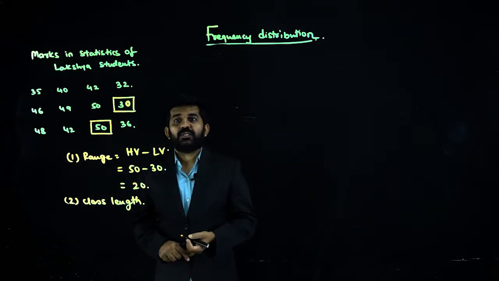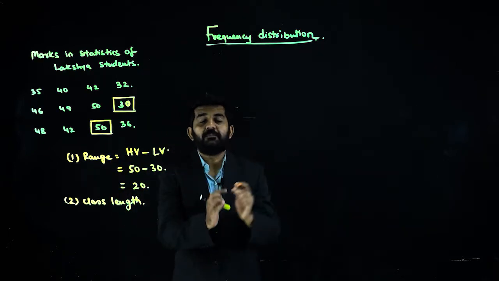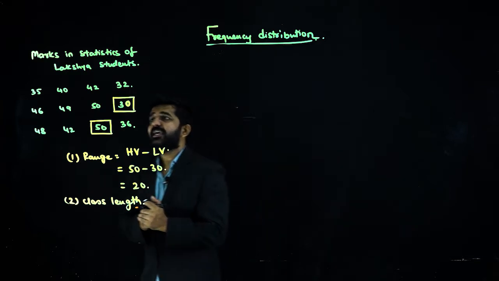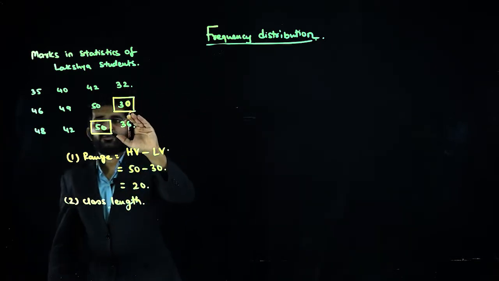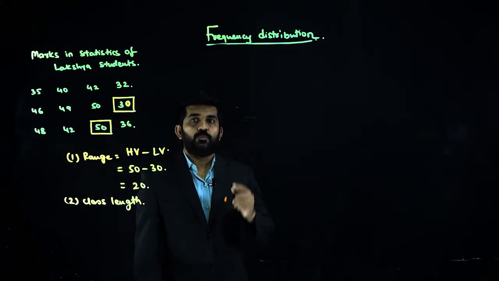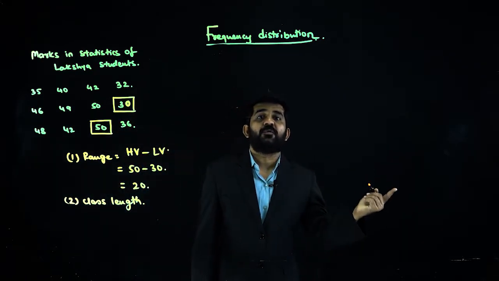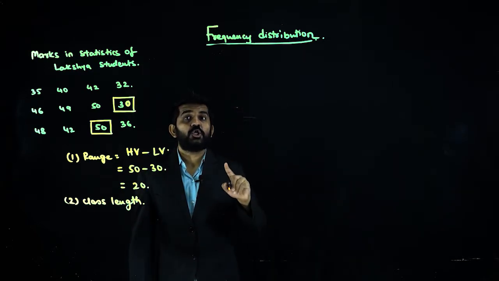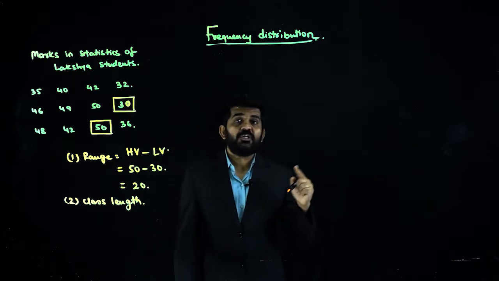How many groups I will make, or what size of groups. Say I start from 30 and make two groups, 30 to 40 and 40 to 50. Then my class length is 10 for each.